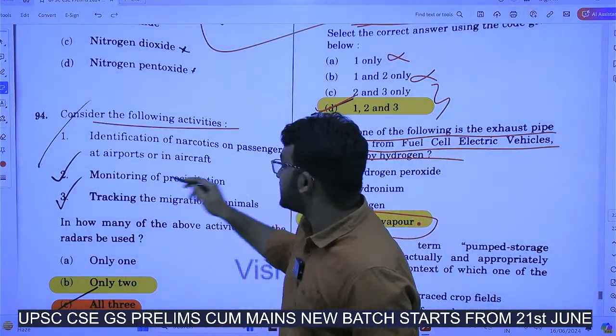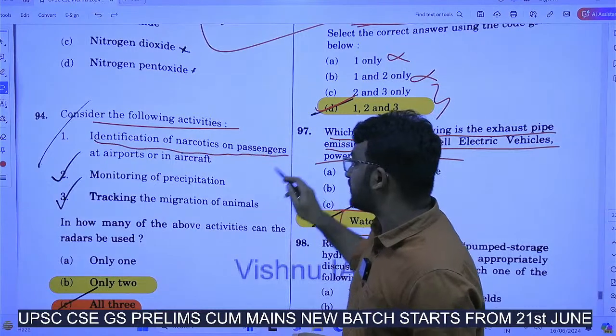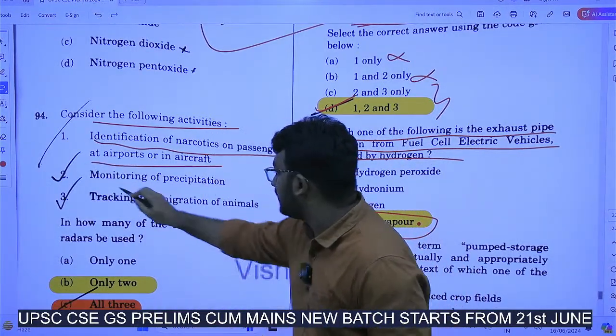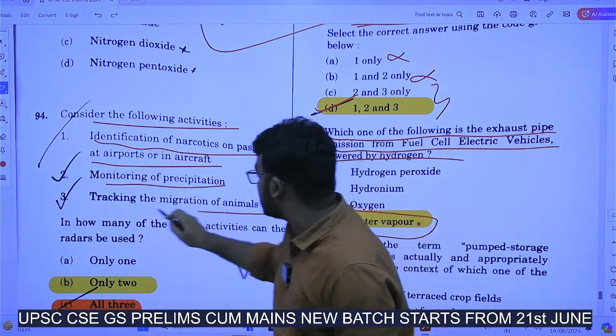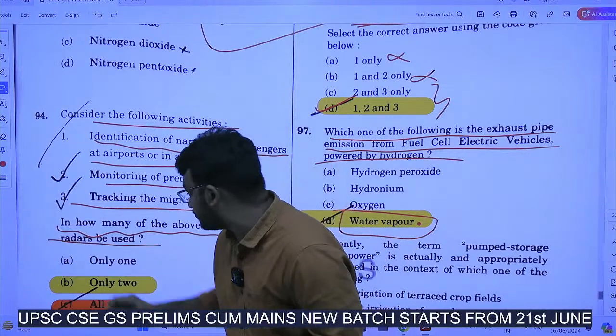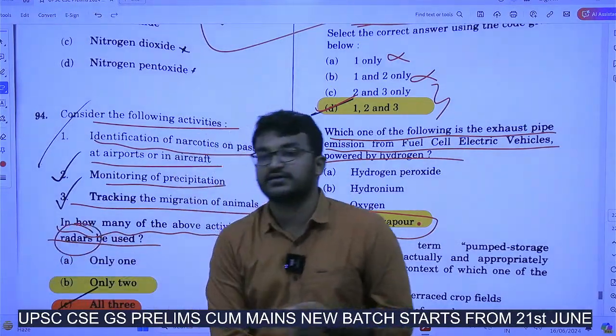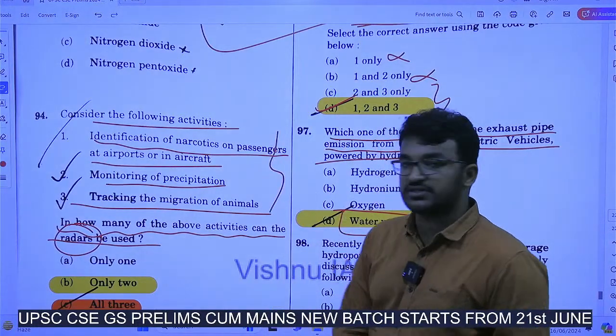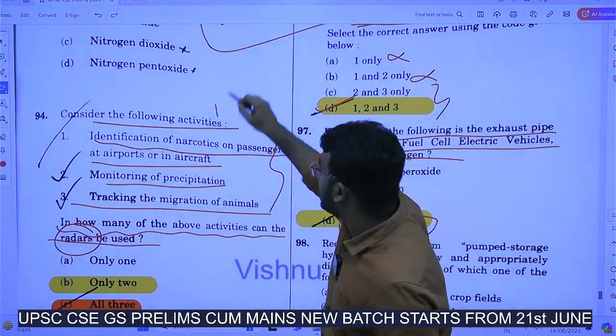Consider the following activities: identification of narcotics on passengers at airports or in aircraft, monitoring of precipitation, tracking the migration of animals. In how many of the above activities can the radars be used? Radars. So, in which of these 3 radars will be used? You all might have heard about these Doppler radars.